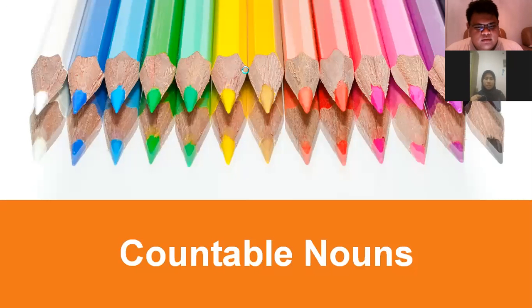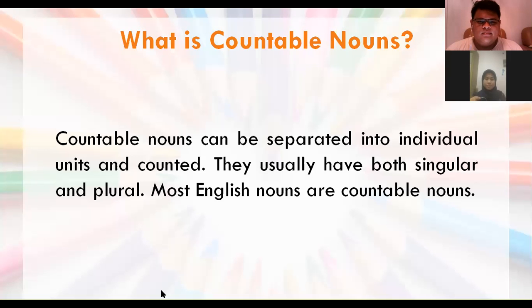Okay, first is countable nouns. What is countable nouns? Countable nouns can be separated into individual units and counted. They usually have both singular and plural. Most English nouns are countable nouns.